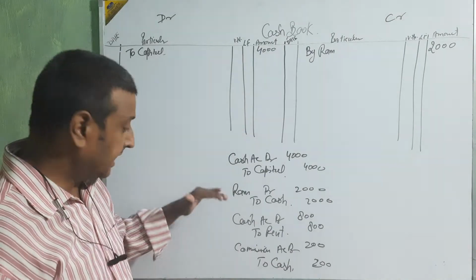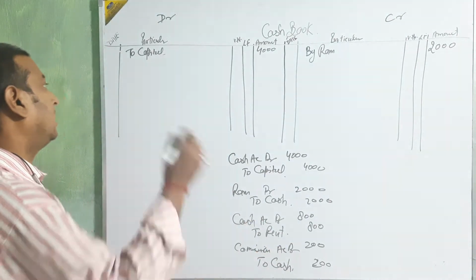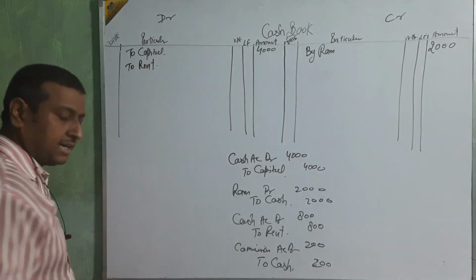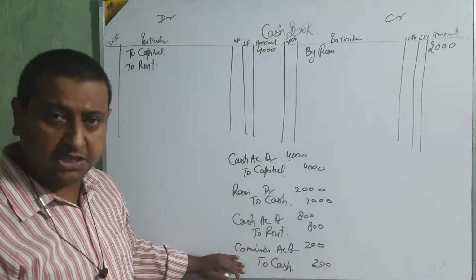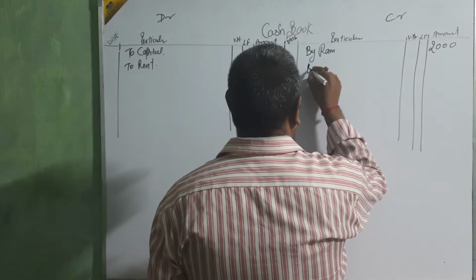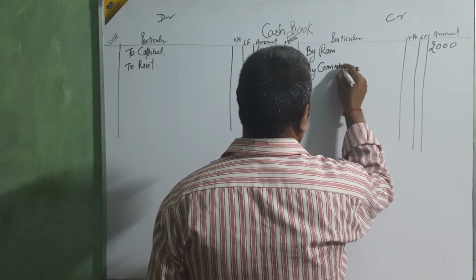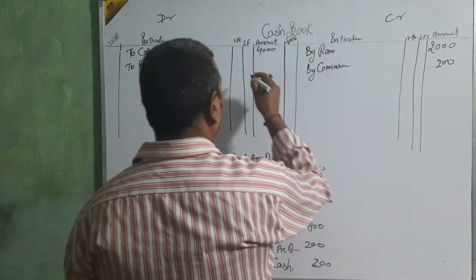In this entry cash debit and rent credit, so the opposite is rent, so rent is also debit. Okay beta, next, cash is again credit. The commission is opposite. Then by commission 200.